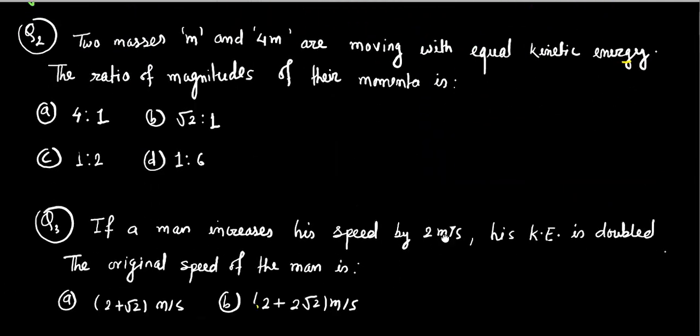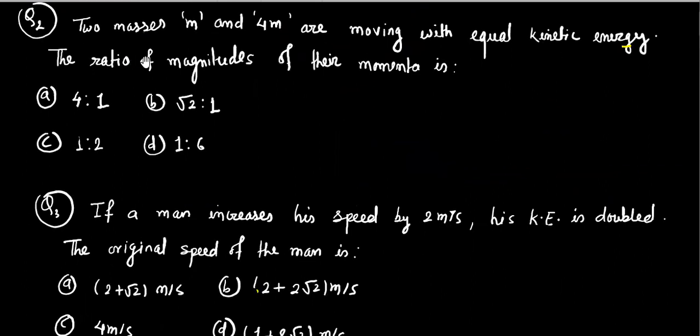Okay, now we are going to solve question number 2. Two masses m and 4m are moving with equal kinetic energy. The ratio of magnitude of their momenta is. Okay, so it is given their kinetic energy are same. So kinetic energy of first equals kinetic energy of second, as we have the expression of kinetic energy in terms of momentum as p1 square by 2m1 equal to p2 square by 2m2.